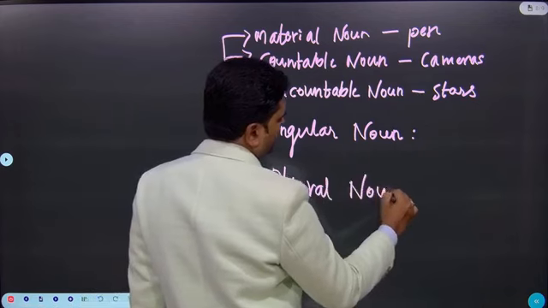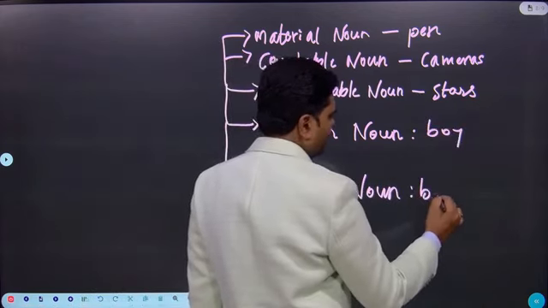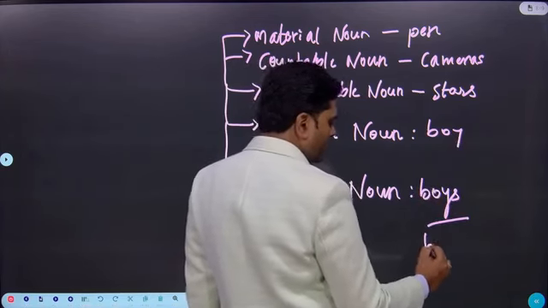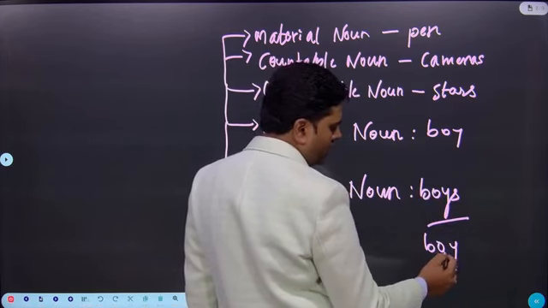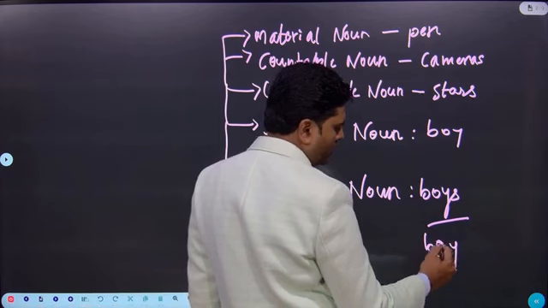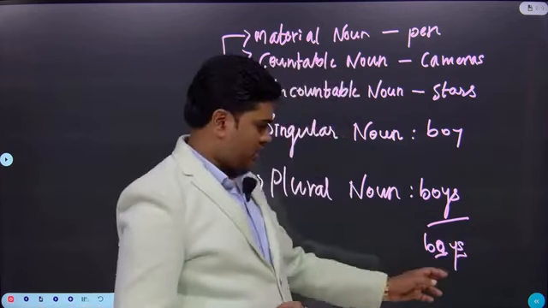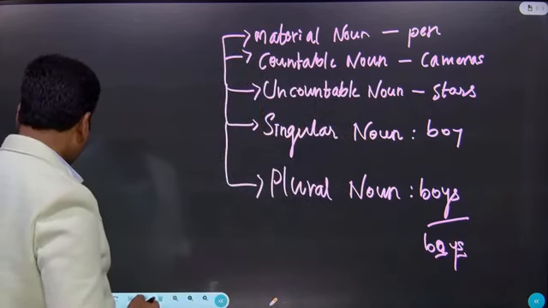Noun, okay. So when I say boy, a singular boy. When I say boys, I have to write like this. If a word ends with y followed by a consonant or a vowel, then you have to add only s to this. Like this we are going to see types of pronouns.